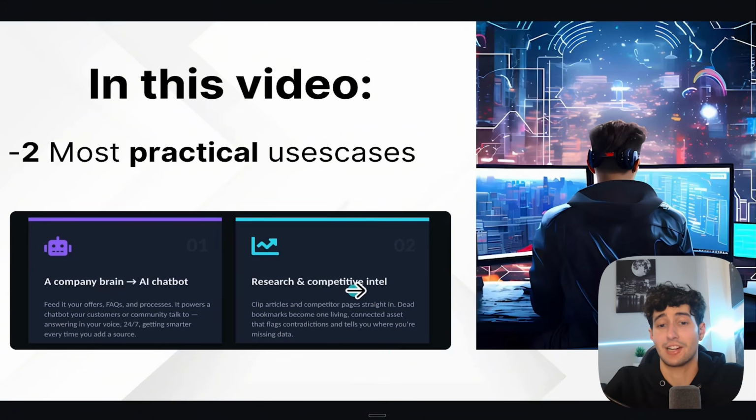And a research and competitive intelligence system, which will allow you to clip multiple articles that you come across when you're navigating the web, and with one click turning them into your knowledge base, so Claude Code can always have access to them with just one simple prompt.